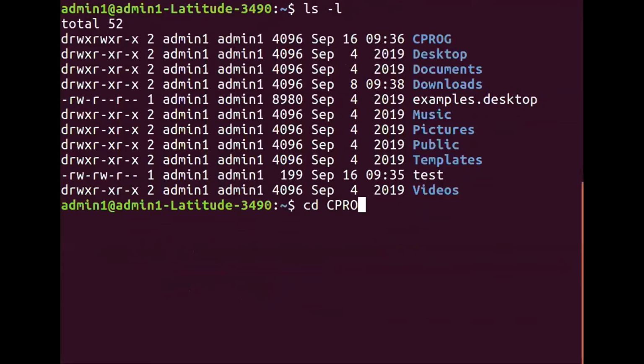cd cprog. Now watch out carefully, right? So I'm requesting the operating system to take me from the existing directory called admin1 to a newly created directory called cprog, and then I just press enter key. I'll get a dollar prompt, but with a slight change. Look at the change. This is a change as compared to the previous one.